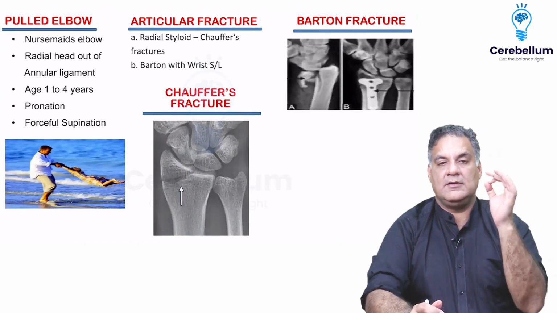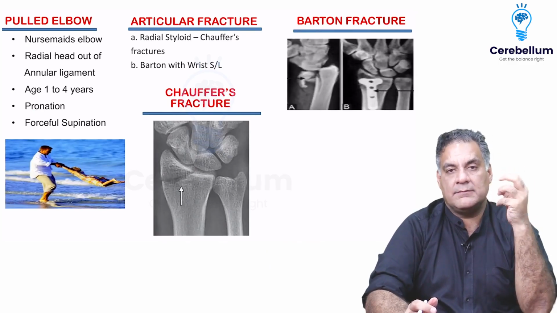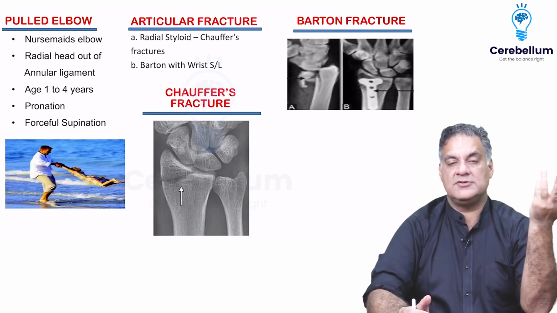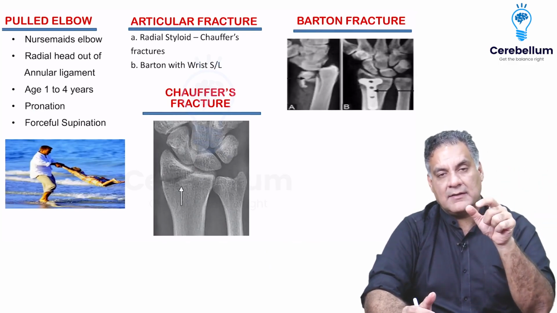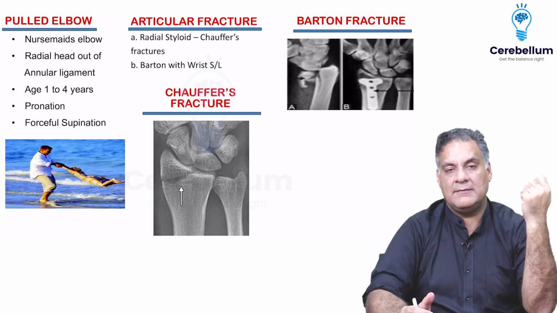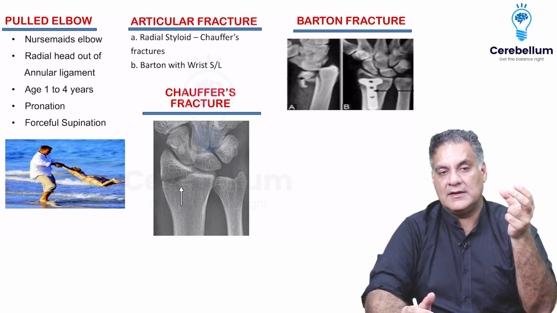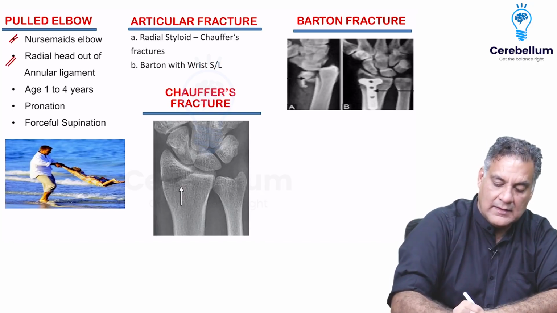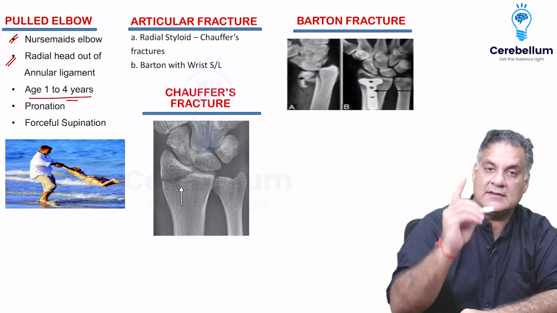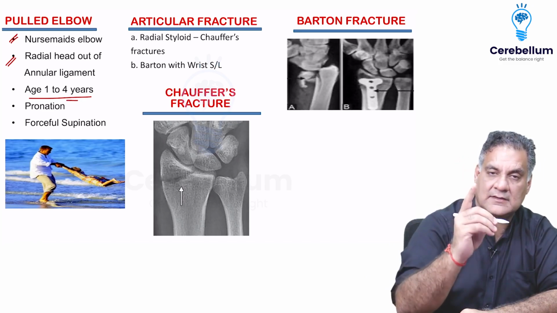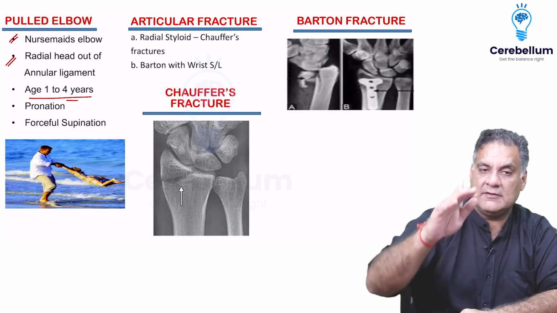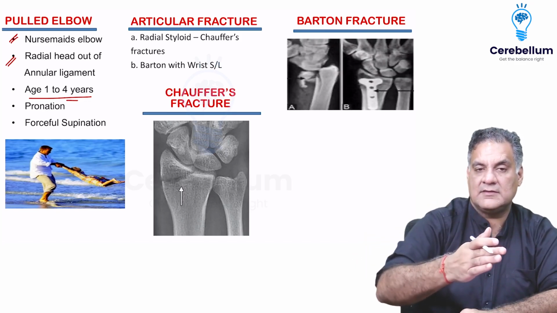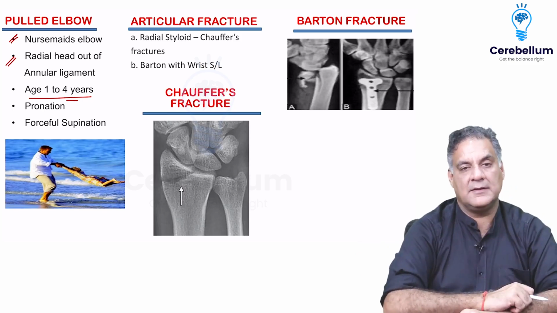All right. When you have a child being handled by a father and enjoyment is going on, a father might exert a pull while playing with a child on the elbow, where the radial head comes out of the annular ligament. This is also called a nursemaid's elbow. Age group is 1 to 4 years. Father is the culprit. Mother is scolding the father. The child is crying with forearm in pronation. Treatment is simple, OPD based, forceful supination.